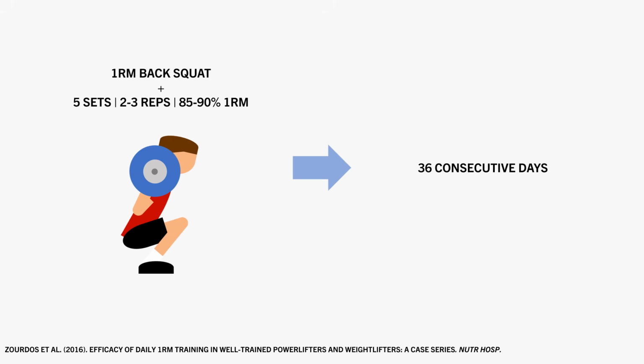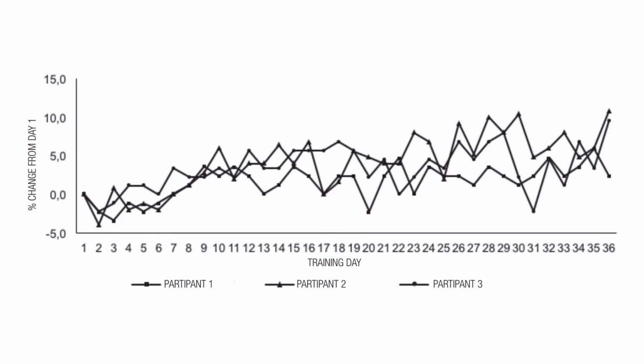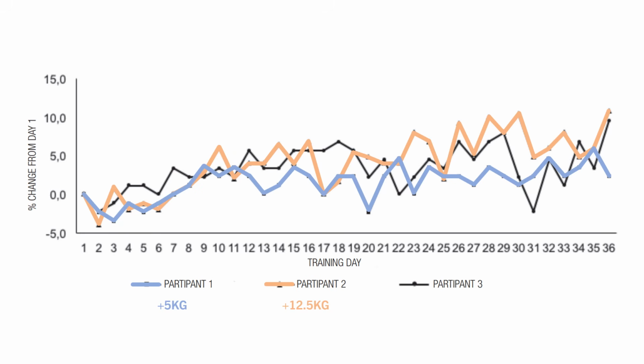It was found that all 3 lifters increased their 1RM squat over the course of the study. The first lifter saw a peak increase in their squat 1RM of 5 kilos. Lifter 2 saw a 12.5 kilo increase, and the third lifter gained 13.5 kilos on their squat max. So by definition, these athletes were not overtrained, since they saw consistent performance gains over the course of the study.